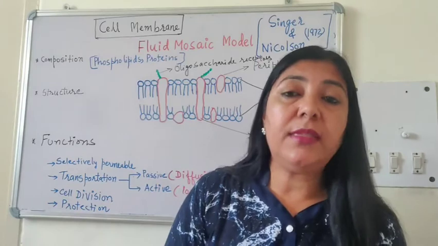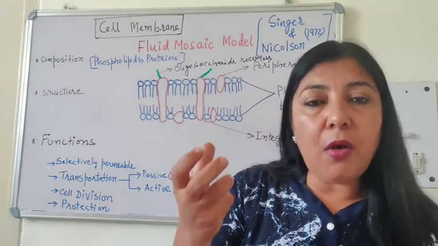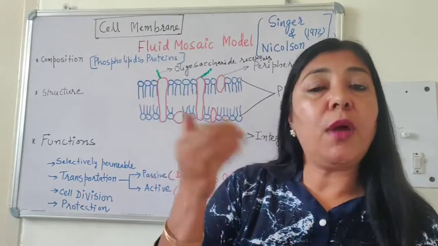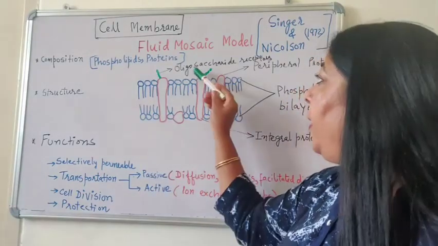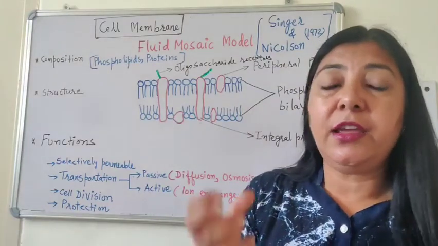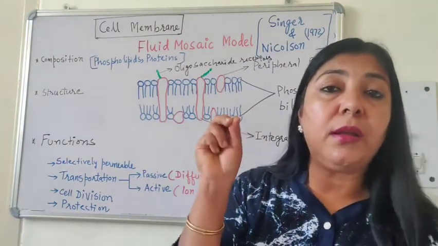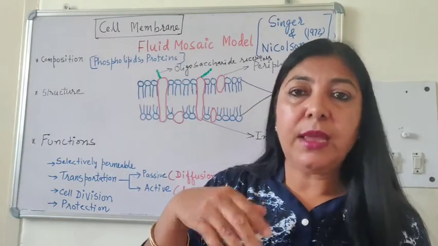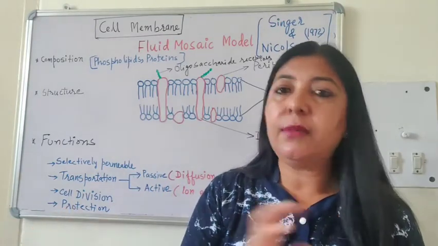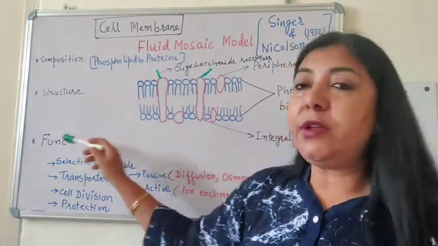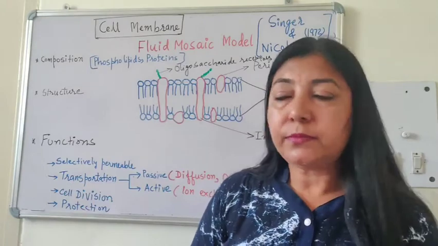It means that it will allow only specific types of molecules to enter. This is basically because of these oligosaccharide receptors. If receptors for a particular component or ions are there, it will allow. If the receptors are not there, it will not allow. So it is called selectively permeable membrane.